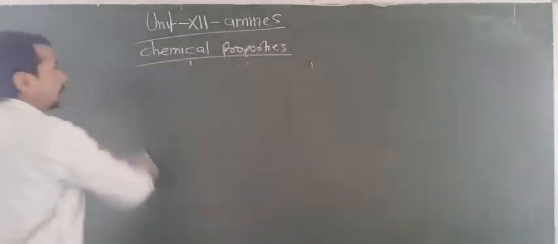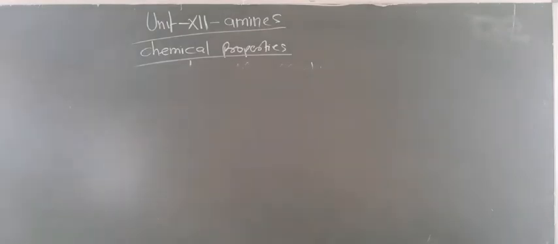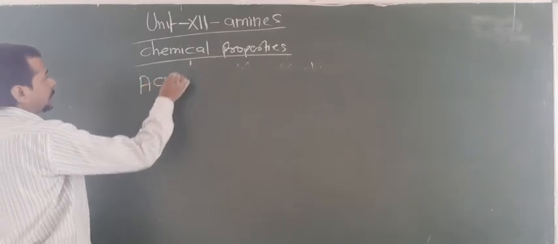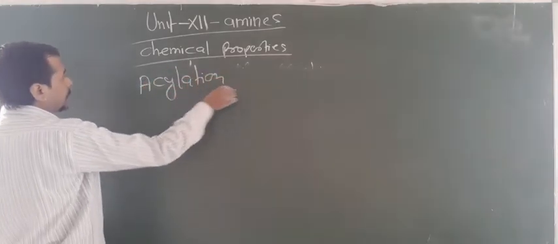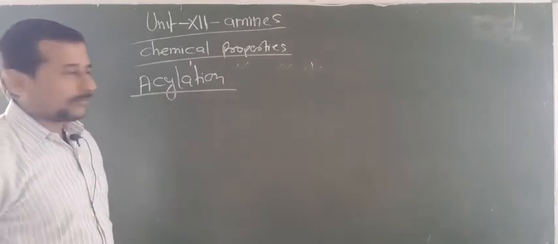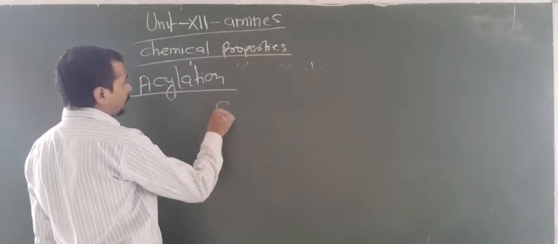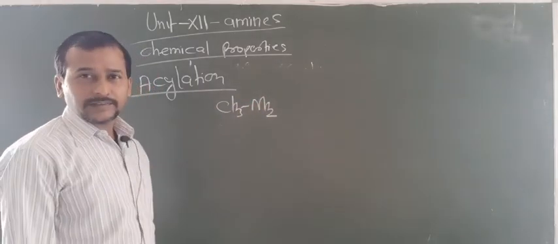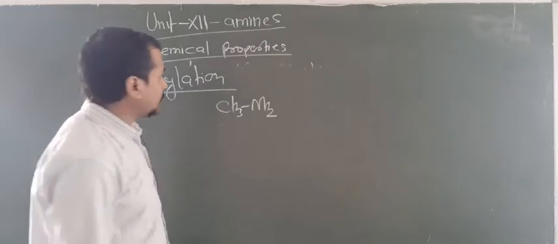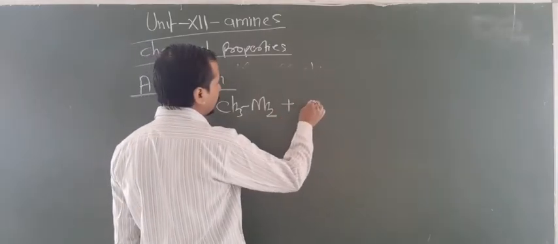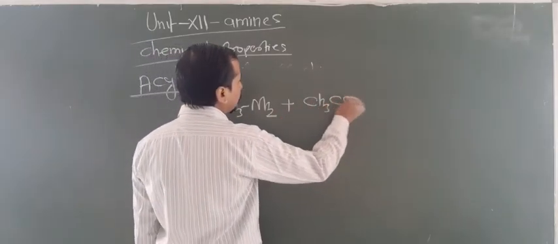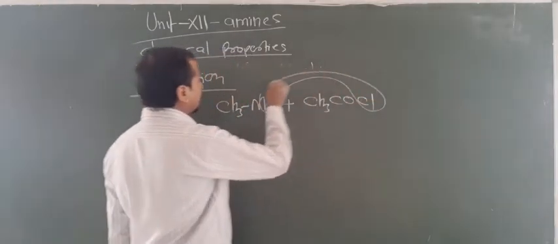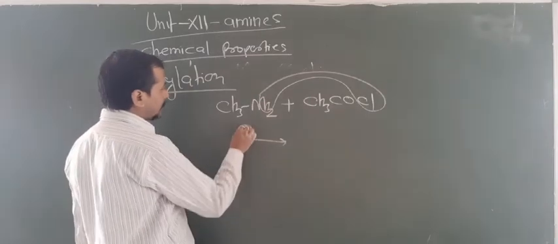Now dear students, let us focus on some more important reactions, that is known as acylation reaction. So the second reaction is acylation. This is also known as benzoylation. When a benzoyl group is attached, so look what happens here. These reactions are given by only 1 degree and 2 degree amines. 3 degree amines do not give this reaction due to absence of hydrogen atom. So look at here what you have to do. The CH3COCl is taken. You can remove one H from here and one Cl from here. So now what is the reaction here?